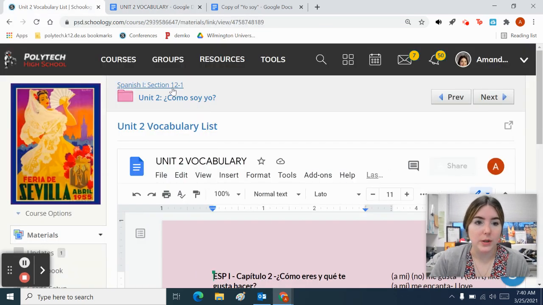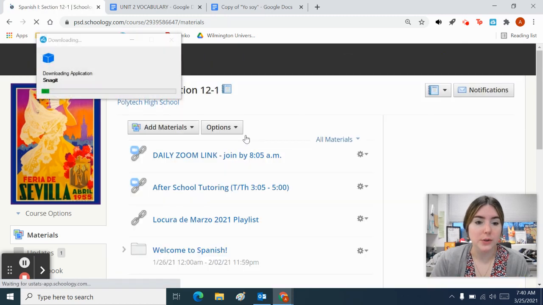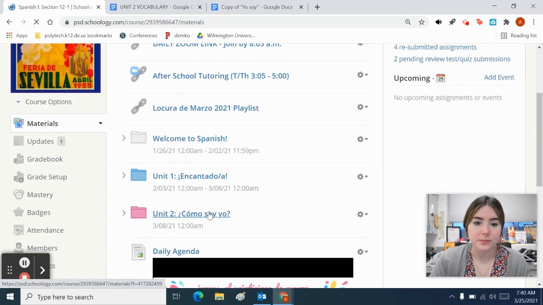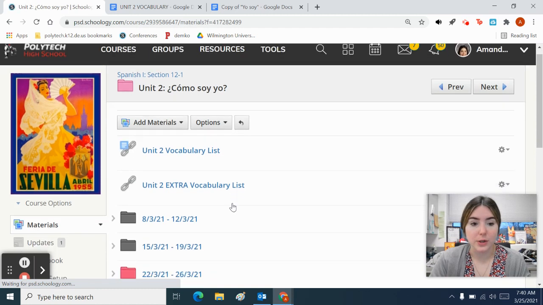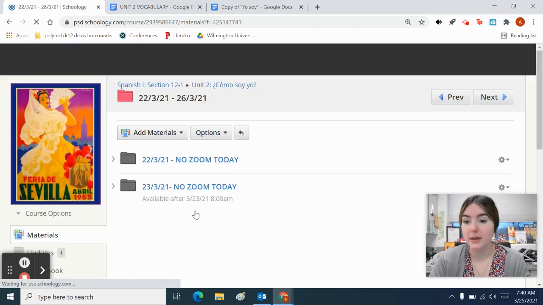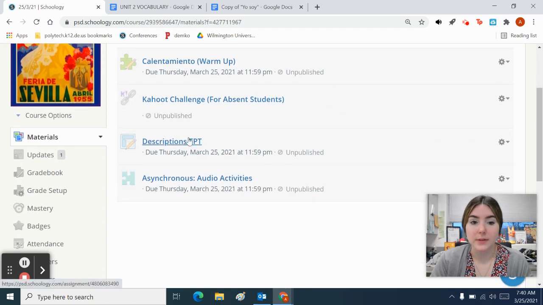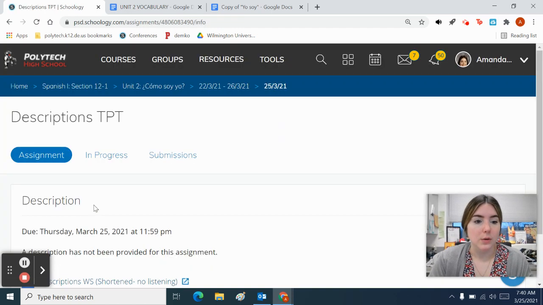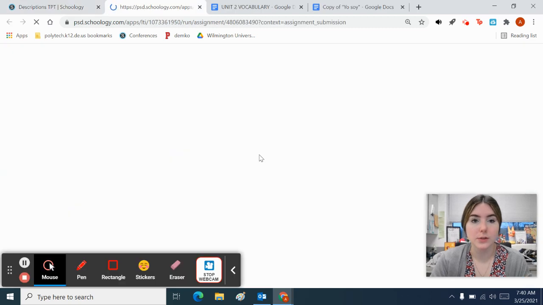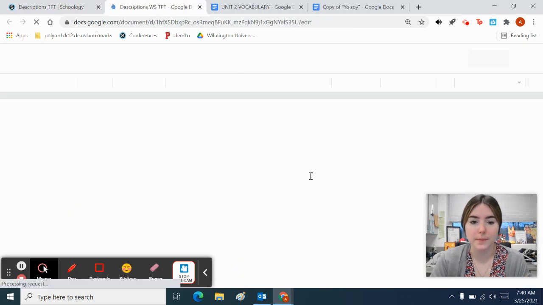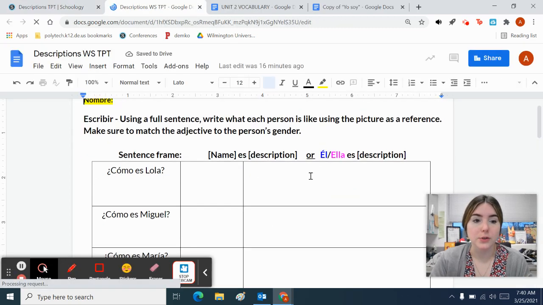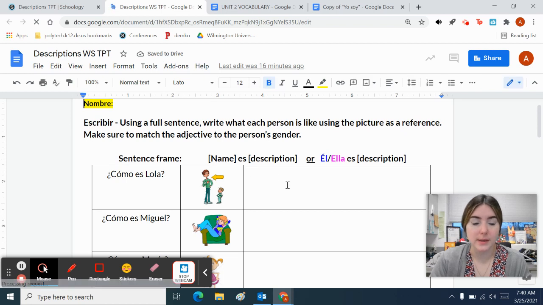So what we are going to do in today's folder are 2 activities. The first is a worksheet that has a writing and a reading. And then the second is an audio activity. So first one here is you are going to go through this chart and you are going to write a full sentence about what each of these people are like. Reference the picture to write a description.